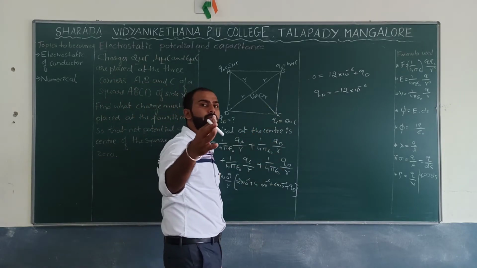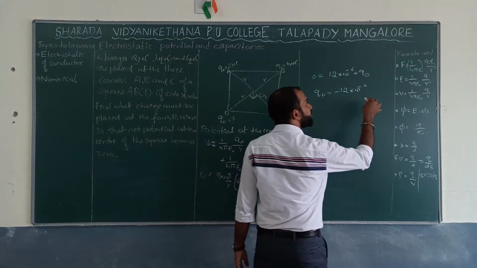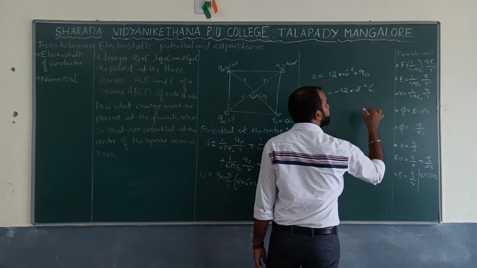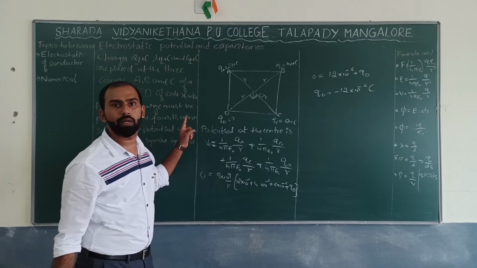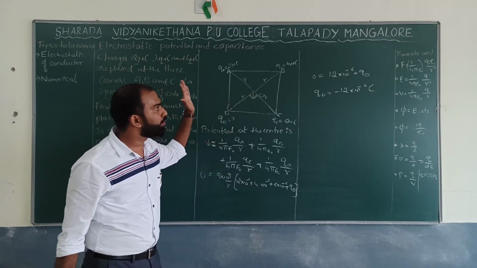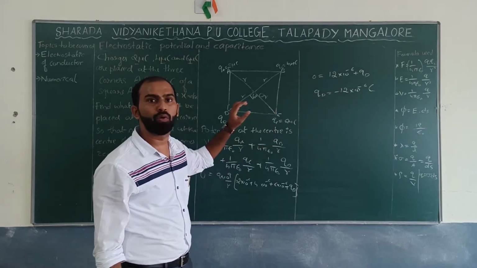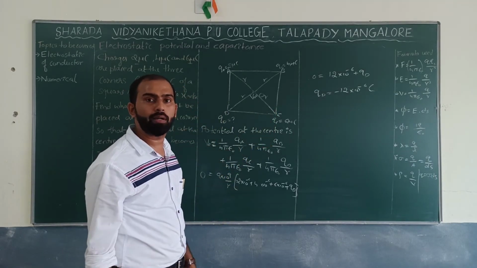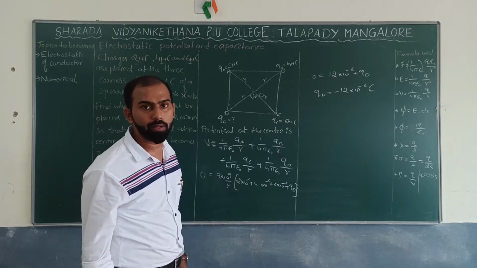What should be its SI unit? It should be Coulomb. Why? Because we are supposed to find charge at this particular point so that electric potential is 0. Before doing all those things, by looking at the problem only, we will get to know what could be the answer.